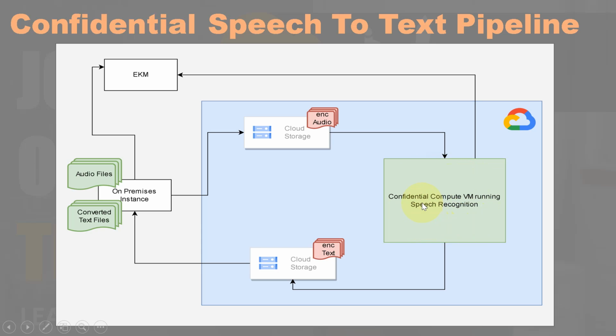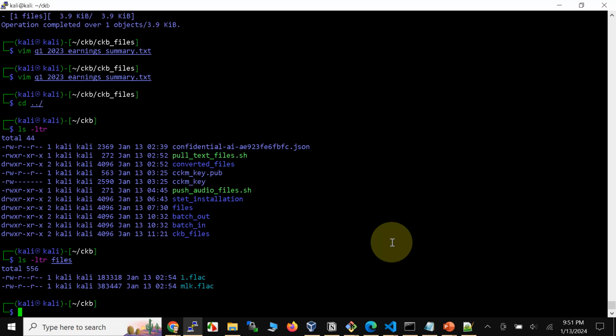All right, so let's go ahead and upload those files just like before, and after that we're going to run the confidential speech to text pipeline. Here we have these two files. We are back on premises, and we have 1.flac and mlk.flac, these two audio files.